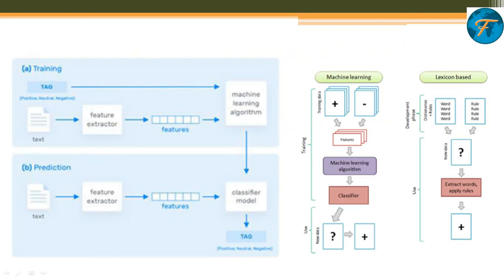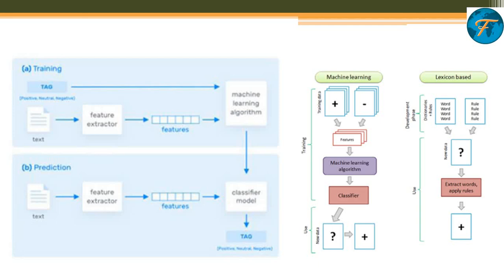Next, let's see how the machine learning and lexicon based approaches work. The image on the left is a machine learning block diagram, and here you have a comparison of the lexicon and machine learning approaches. In the machine learning approach, a word which can be positive, neutral or negative is fed to a machine learning algorithm. It sends it to a classifier model, where it gets classified as a positive, negative or neutral word, and finally we extract a feature from it. The same is used for lexicon based as well, but in the lexicon approach we apply rules to all the words.